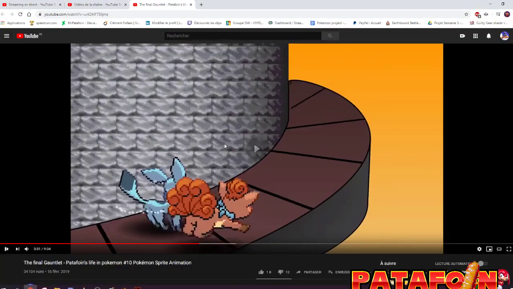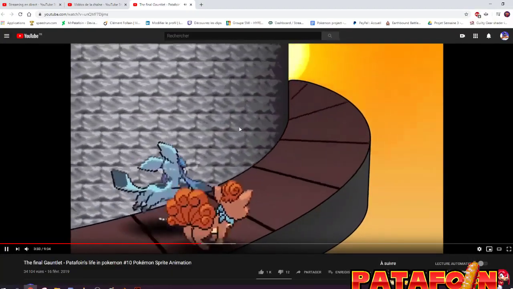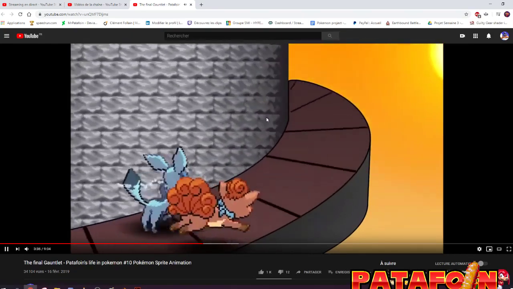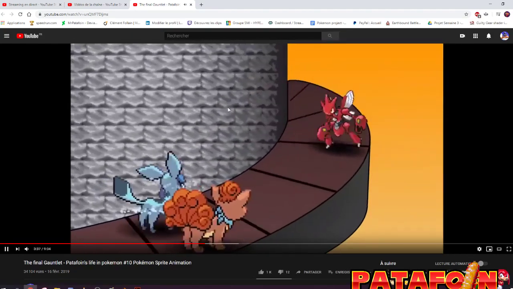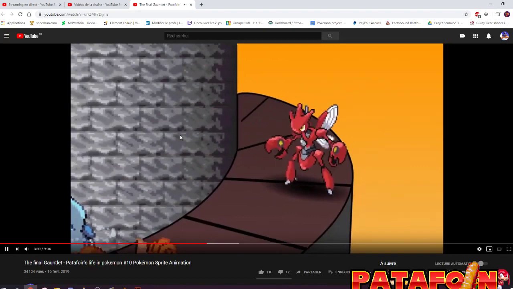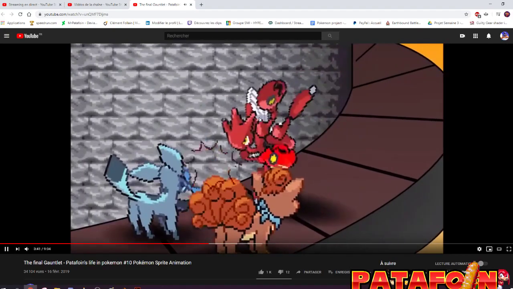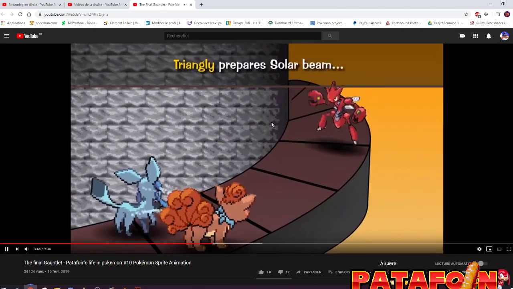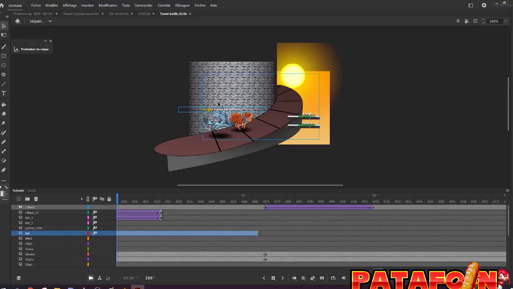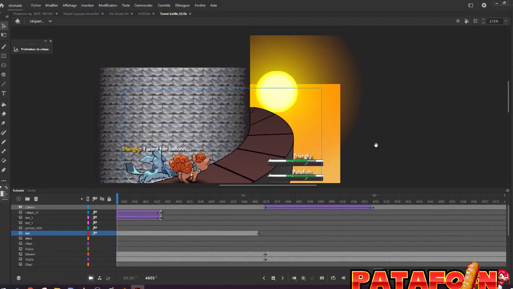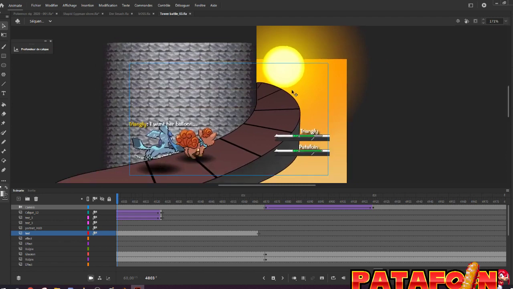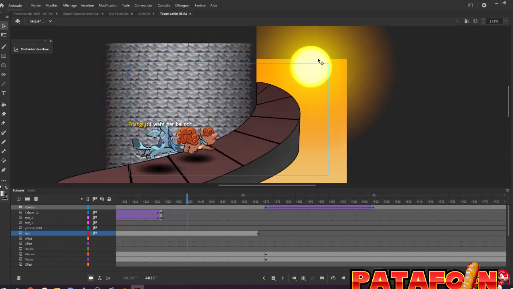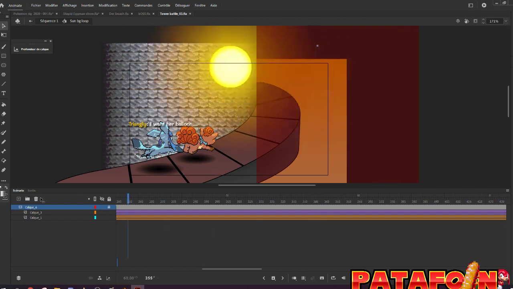So in this section I have a loop of them climbing a tower, and every fight they are climbing the tower, and there is a fight often. So in the scenes this is looking like this. So you have the sun doing a loop animation like this.